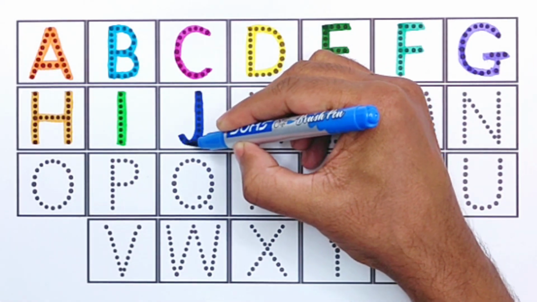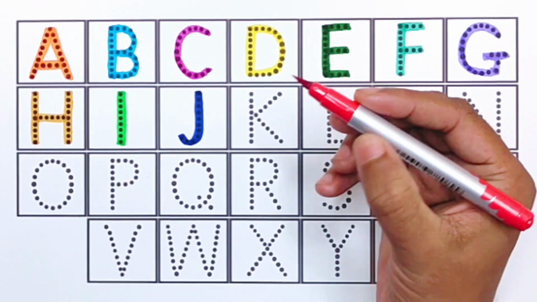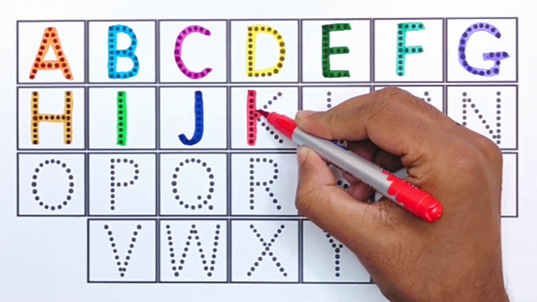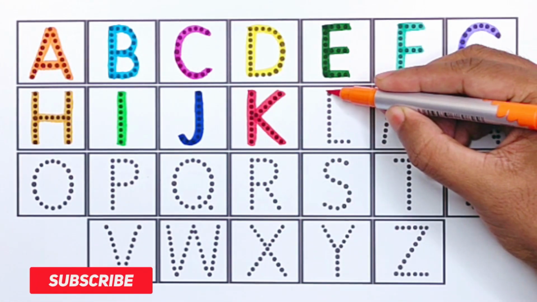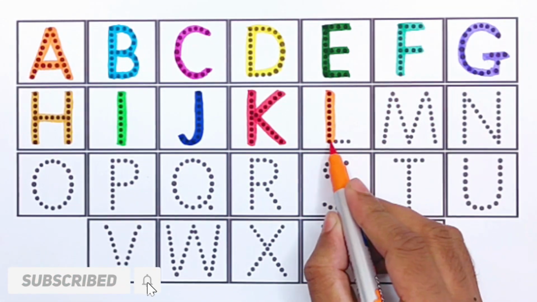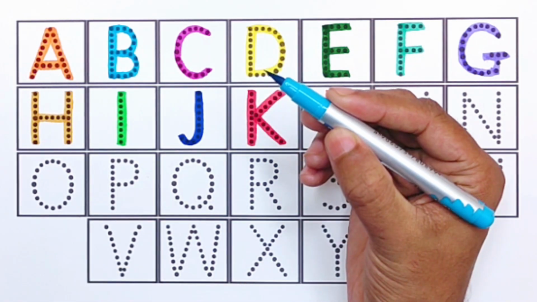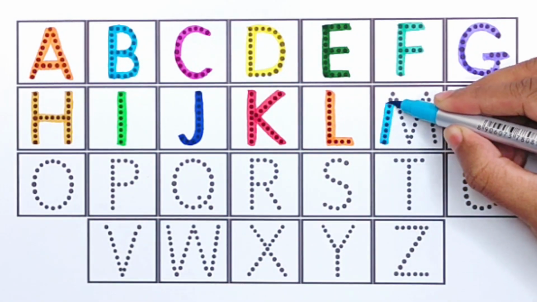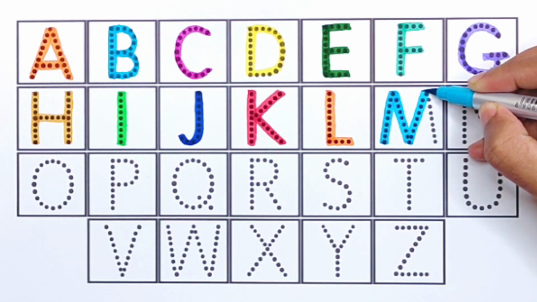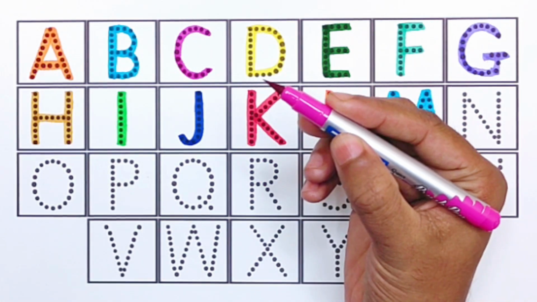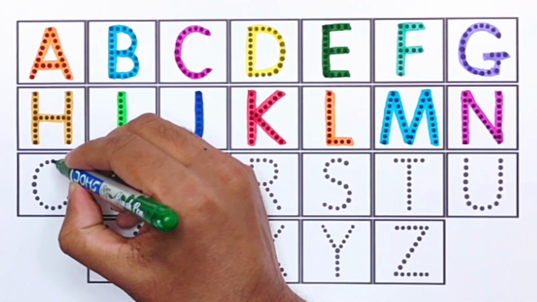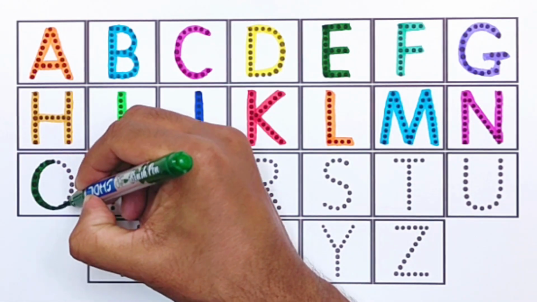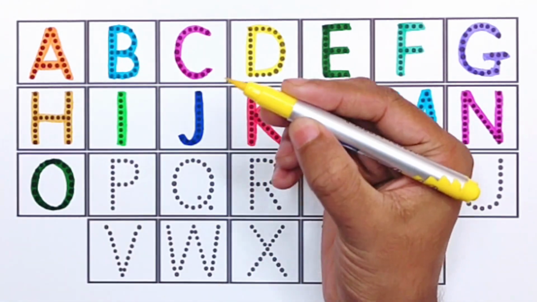J for juice. Red color. K for kite. Orange color. L for lollipop. Sky blue color. M for mango. Pink color. N for nuts. Green color. O for onion. Yellow color.